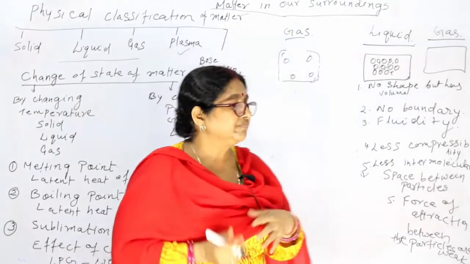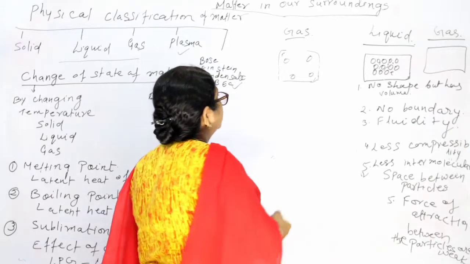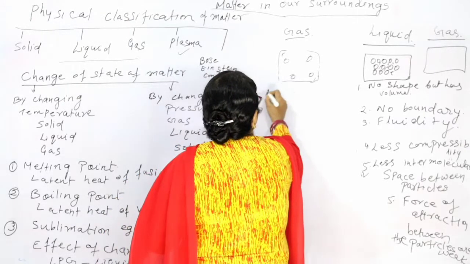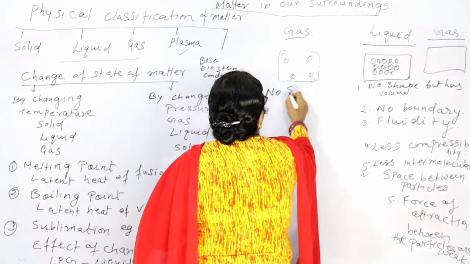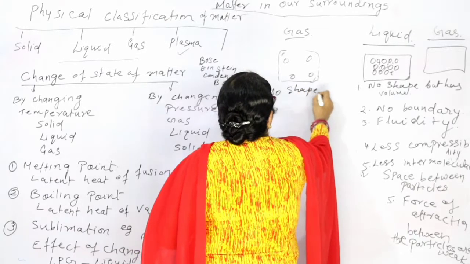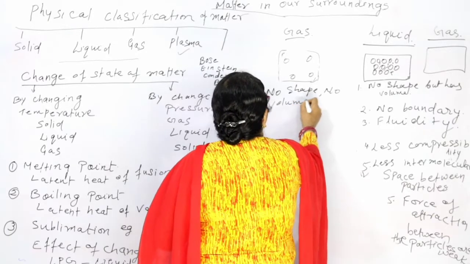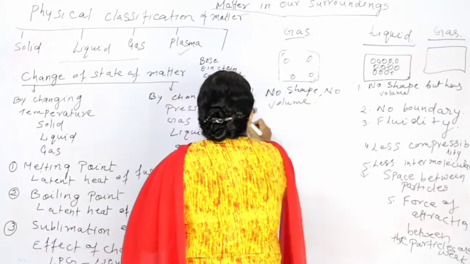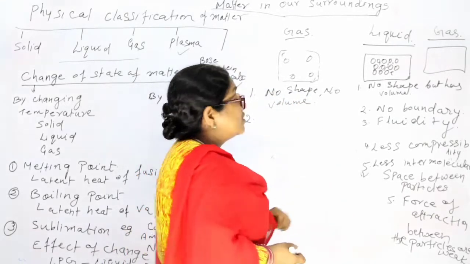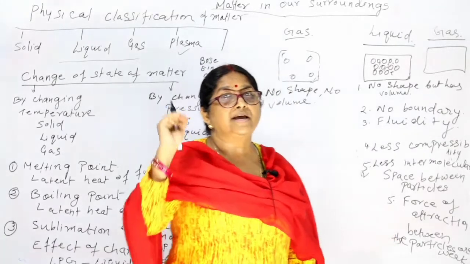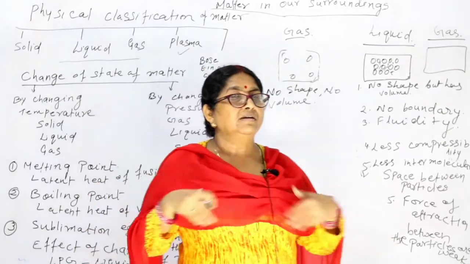Is it clear? Now, in this we can say, first one is no shape, no volume. It does not have any boundary. Can you see air? Air keeps moving.